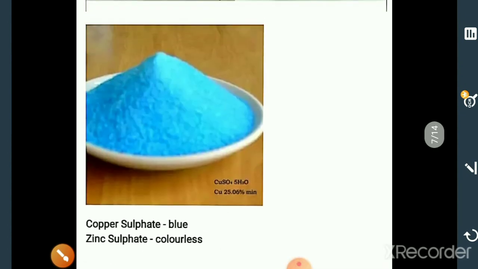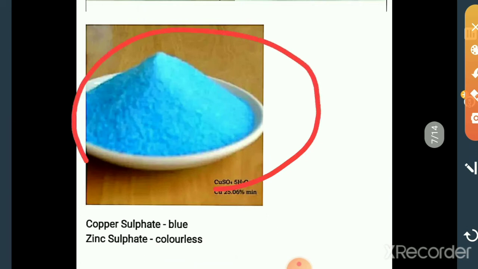Then one more example. This is the picture of copper sulfate. Copper sulfate is blue in color.